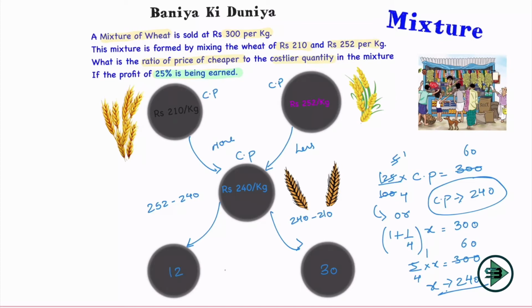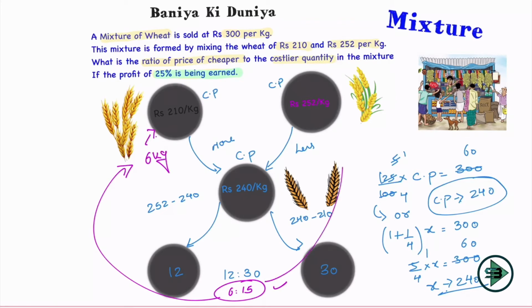Okay, so what is the ratio that they are asking? 12 is to 30. If I cut this, what will I get? 2 sixes are 12 and 2 fifteens are 30. So 6 is to 15 is the ratio. If I have to understand this better, what is the meaning of this? I'll take 6 kg of the cheaper quantity of wheat costing rupees 210 per kg and 15 kg of the costlier quantity of wheat costing rupees 252 per kg. I'll mix them such that I'll get a mixture costing rupees 240 per kg.